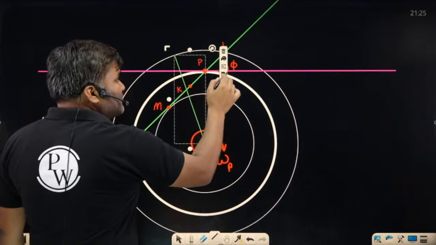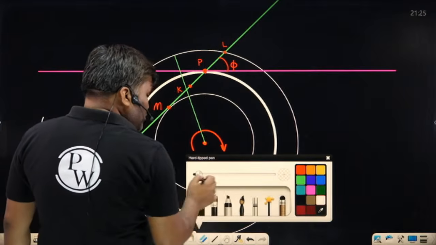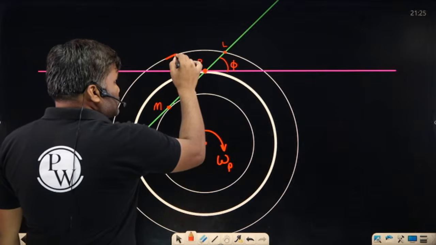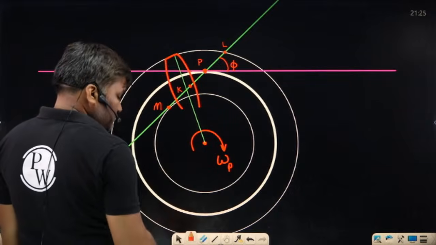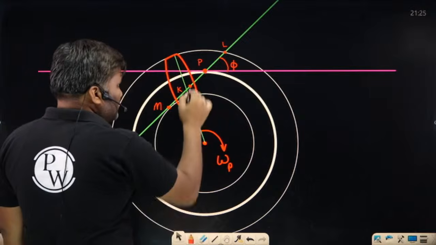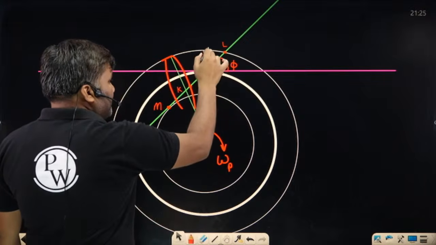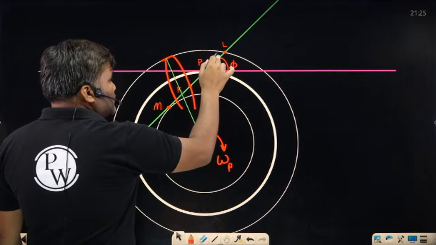Radial position mein one teeth was there. How that tooth looked? So that tooth looked like this. Tooth looked like this. Radial portion mein the tooth was here.